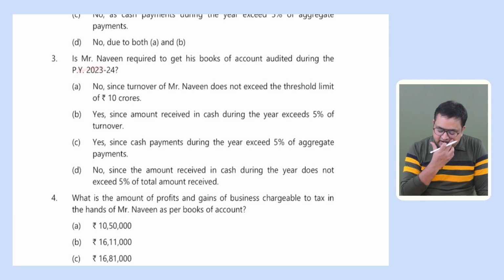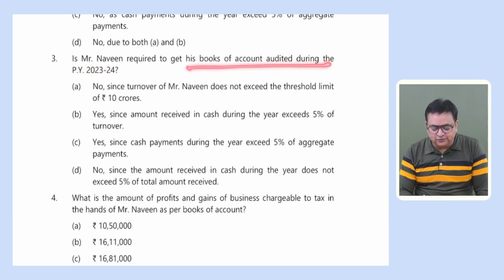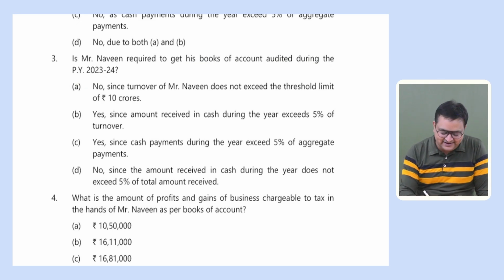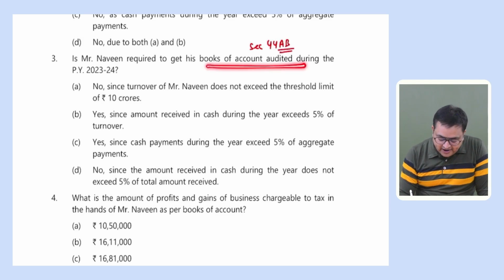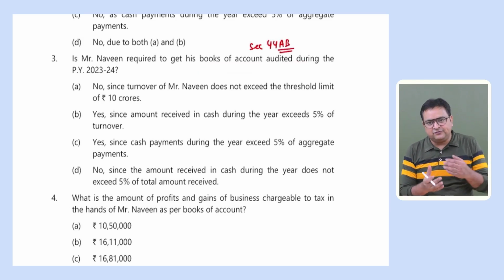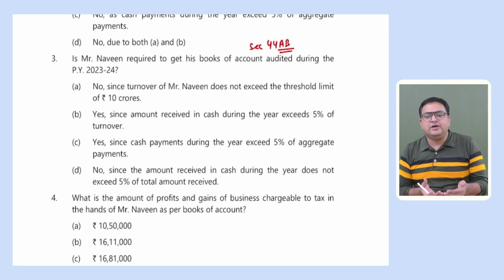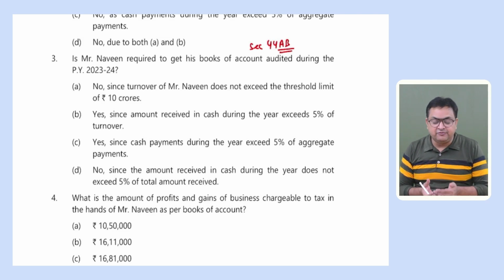Okay. Let me read out question number 3 also now. Is Mr. Naveen required to get his books of accounts audited under section 44AB during the previous year 23-24? We have to see whether this person is required to get the accounts audited or not. First of all, we will see whether the 1 crore limit would apply here or the 10 crore limit will apply here, and then we will answer accordingly whether this person is liable or not liable.